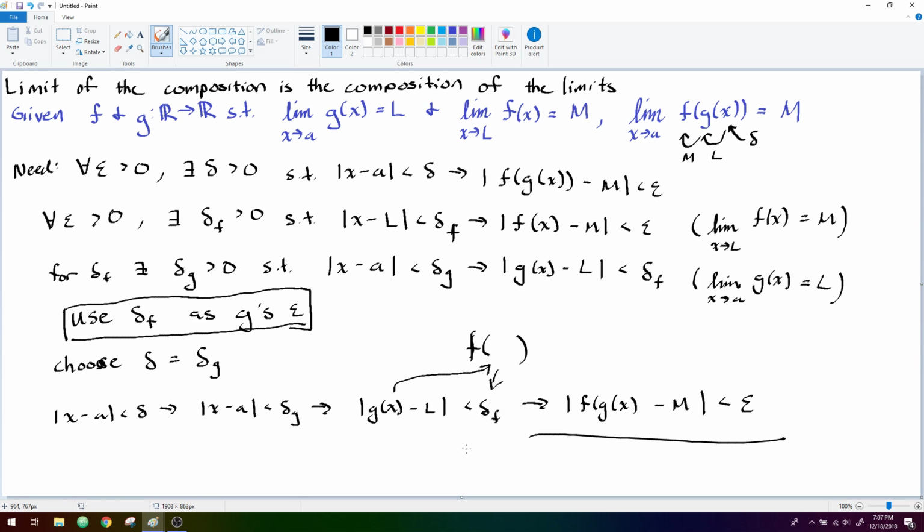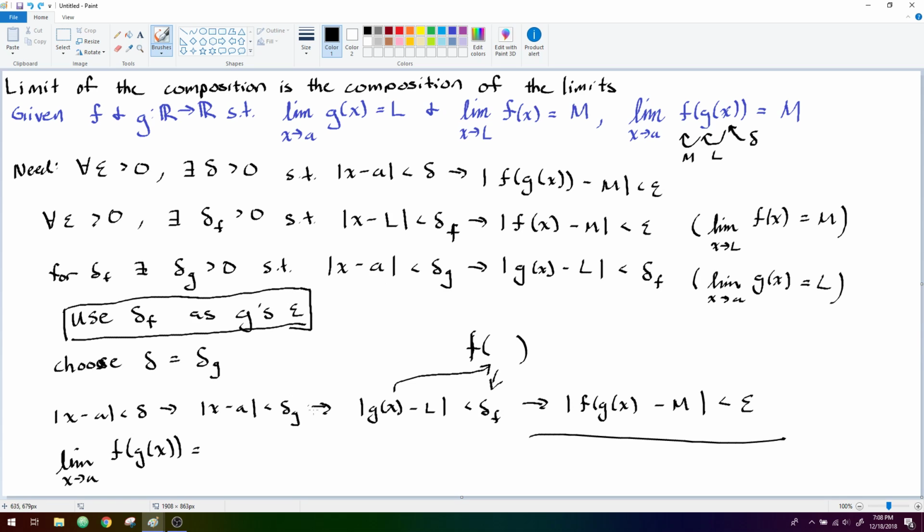And it's worth calling out that this can be written in a variety of ways. So when these limits exist, for example, we can say that the limit as x goes to a of f of g of x is equal to f of the limit as x goes to a of g of x, provided, of course, that this limit is defined, or rather, we probably shouldn't say that because that requires actually knowing what f is at L, but we don't know that.